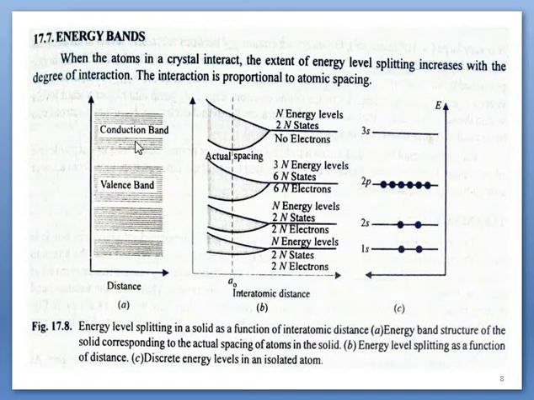As we know, on the basis of the gap between these bands we talk about metals, semiconductors, and insulators. So this one is called the valence band. It is completely filled by 6n electrons, and the upper band is totally empty. There are 2n states here, but there are no electrons, so it is completely empty. And there is a gap. This gap is called the forbidden energy gap.